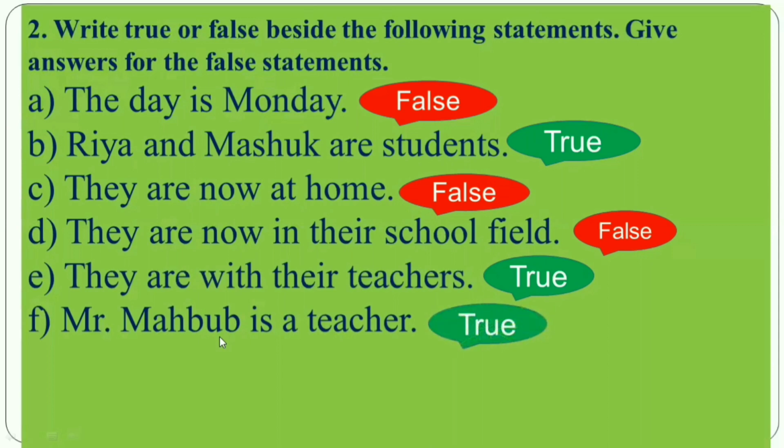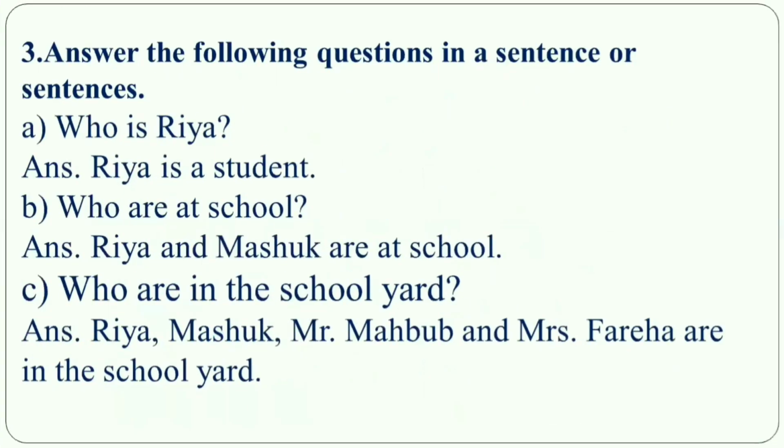Okay, my dear student. Now, what we'll do? Yes, in 3, we'll write the answer of the questions. Okay? So let's go. Answer the following questions in a sentence or sentences. So, my dear student, your answer can be in 1 sentence or in 2 sentences. Okay? Who is Ria? In the passage, we have seen that Ria and Masud are students. So who is Ria? Yes, you will write Ria is a student.